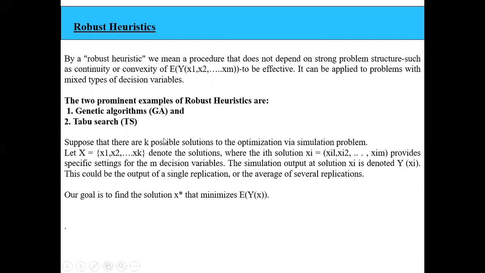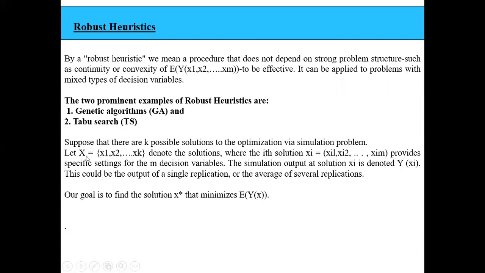Say, for example, suppose there are k possible solutions to the optimization via simulation problem, and let capital X equal x1 to xk denote the solutions, where the ith solution is xi equal to xi1, xi2, and so on up to xim. It provides the specific setting for the m decision variables.